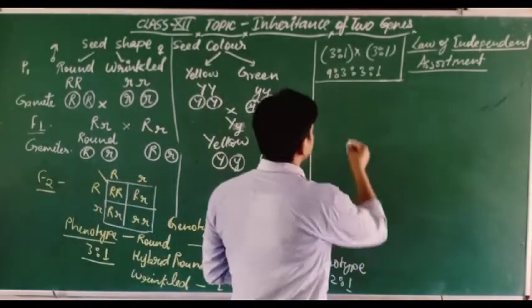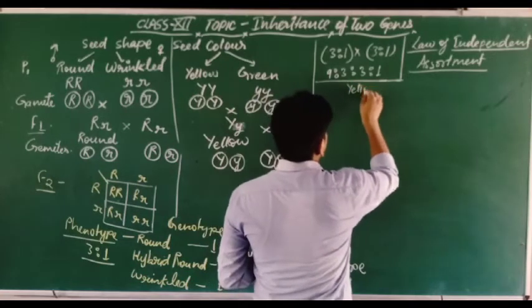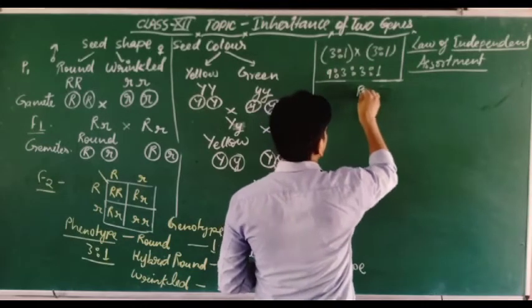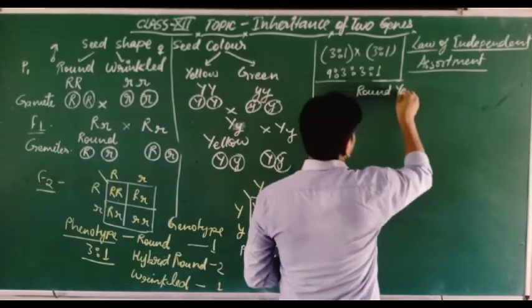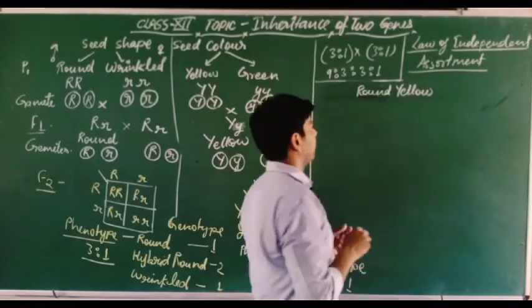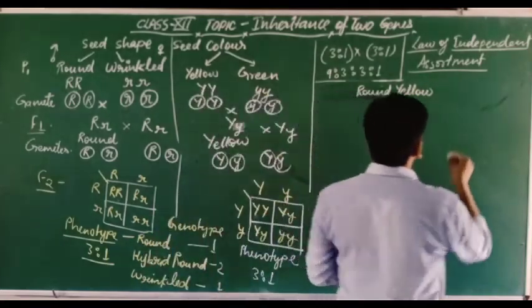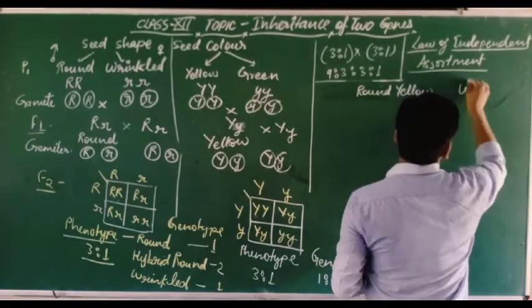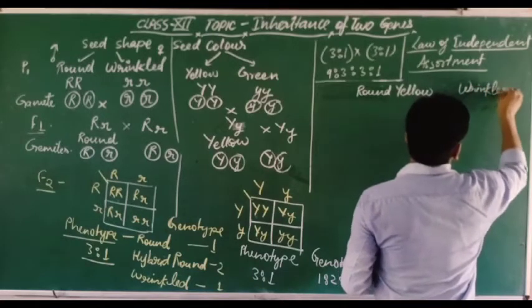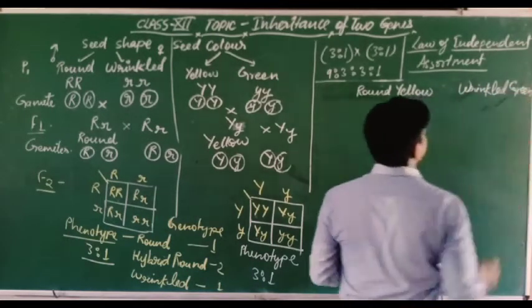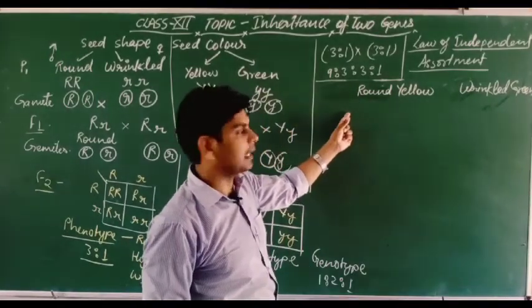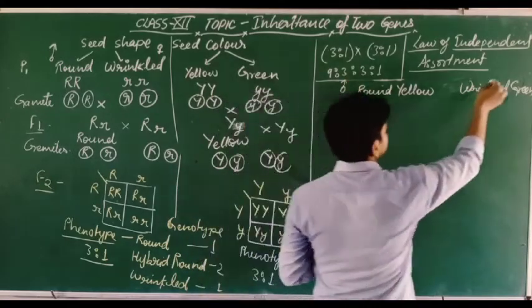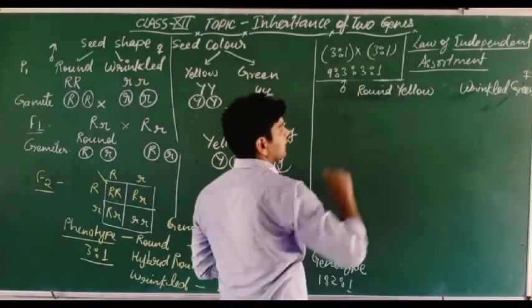Let's discuss here. Mendel chose the yellow, according to NCERT, round yellow. This is the two traits of one parent, and here wrinkled green. So wrinkled green and round yellow are the pair of traits of the two parents. Here this is male and this is female we are taking. Got it? So these are two parents.